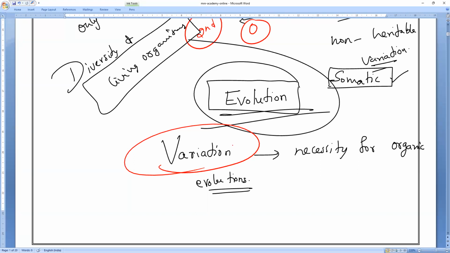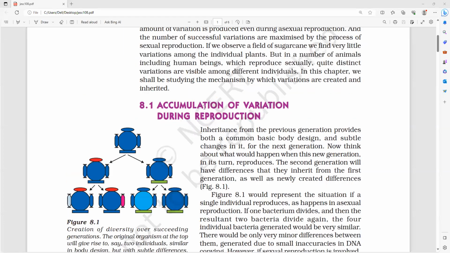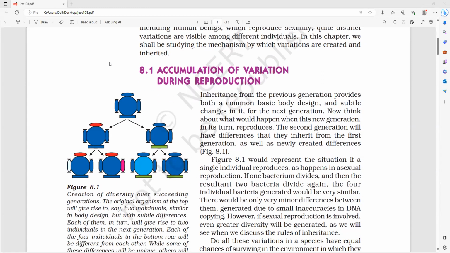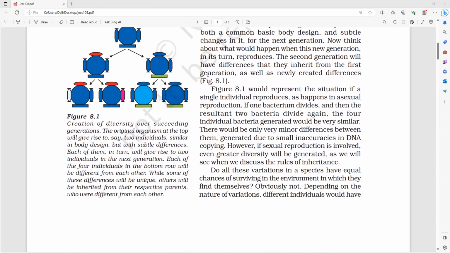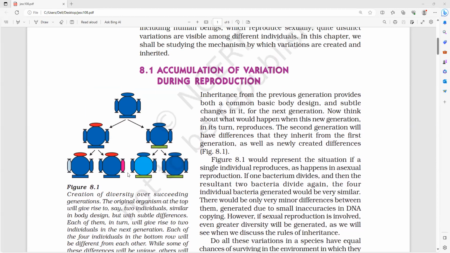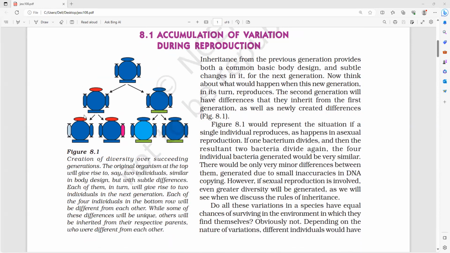So this is all about the importance of variation, and the accumulation of variation during reproduction. Now, if you have gone through that, this is the introduction to accumulation of variations during reproduction. It may be sexual reproduction or asexual reproduction, but greater varieties of variations we can notice most probably in sexual reproduction. But here they have given an example, even the same picture asked in last year's case study.